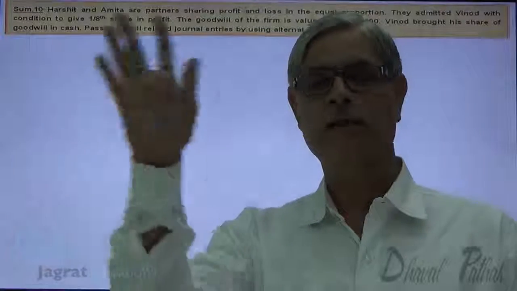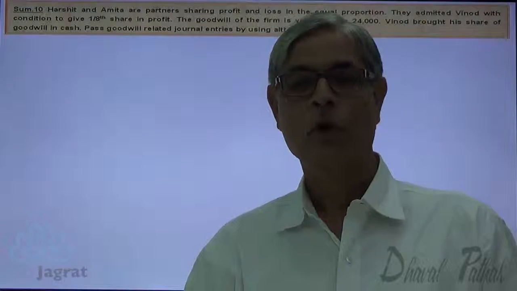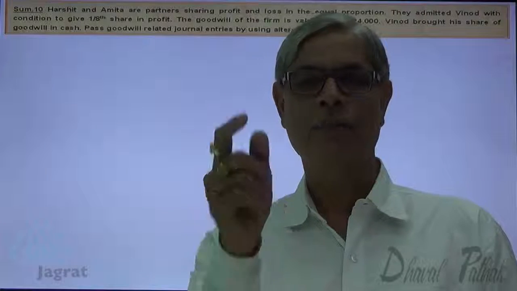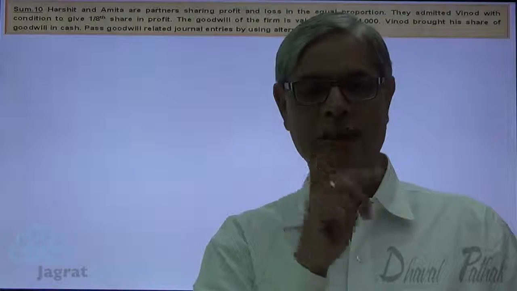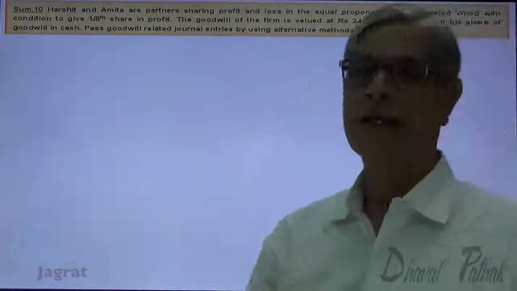Goodwill is an intangible asset. So Harshit and Amita have transferred 1/8 ownership in favor of new partner Vinod. New partner brings 3,000 for acquiring that ownership. That amount will be received by Harshit and Amita.